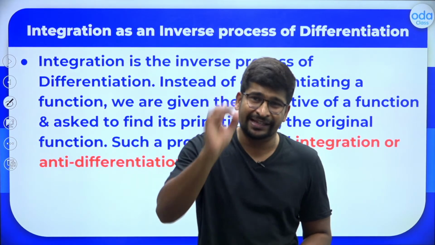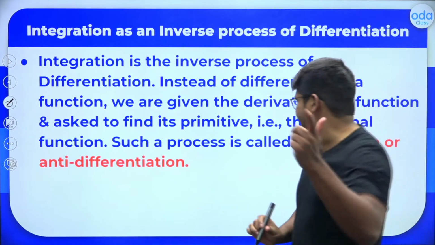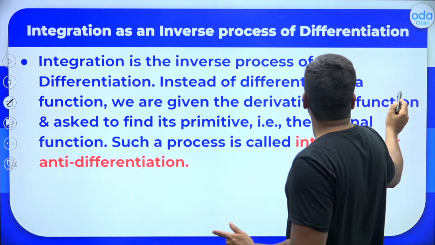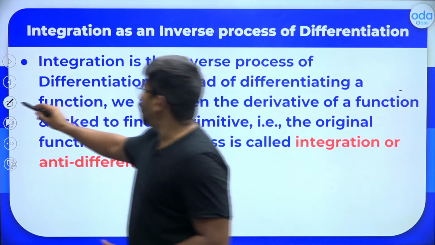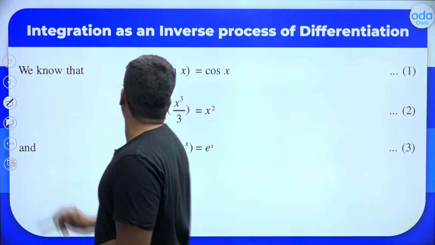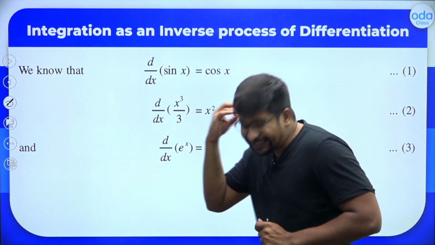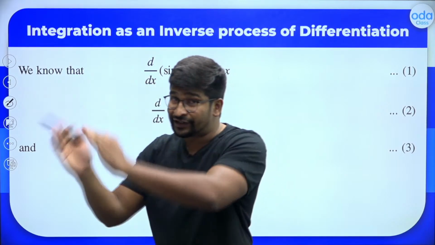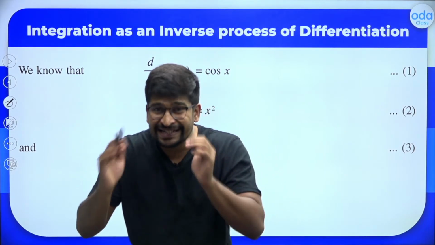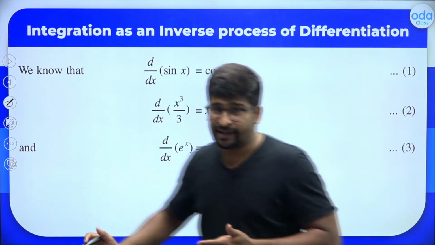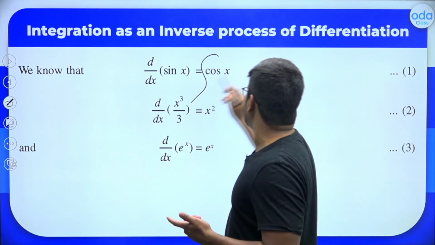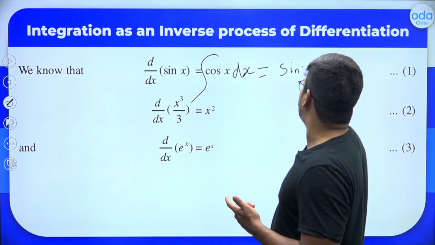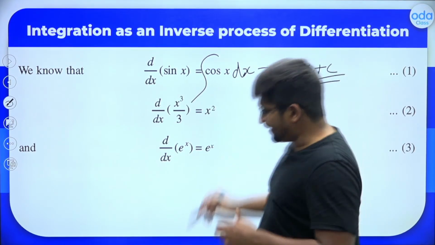Don't worry, you might think that this is very difficult. It's going to be very, very easy. Just be with me. In integration, we will try to figure out the original function. For example, you know that the derivative of sin x is cos x, correct? Since integration is the reverse process, when you integrate cos x, integral of cos x dx will be equal to sin x plus c. Okay, c is a constant.